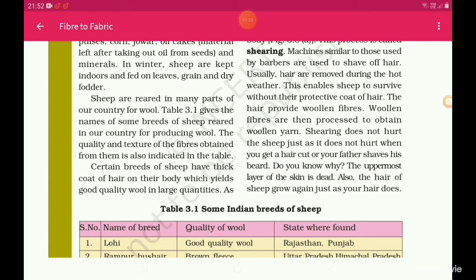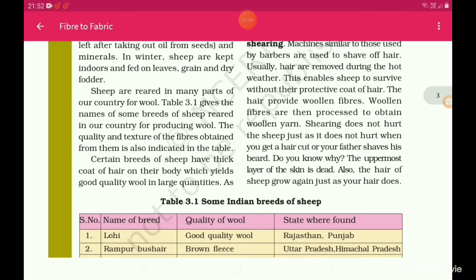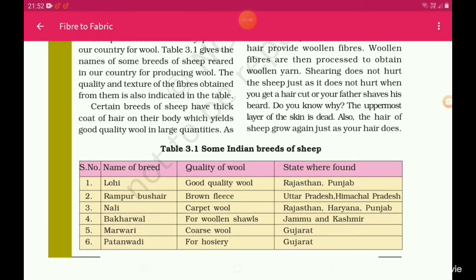Shearing does not hurt the sheep, just as it does not hurt when you get a haircut or your father shaves his beard. Do you know why? The uppermost layer of the skin is dead. Also, the hair of sheep grows again just as your hair does.